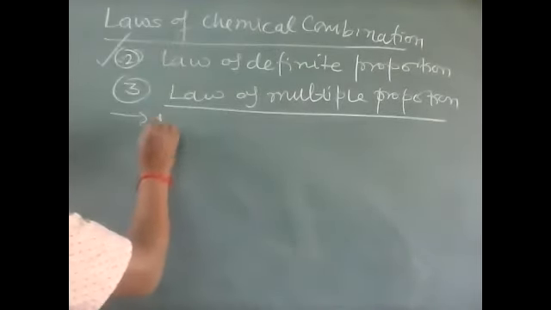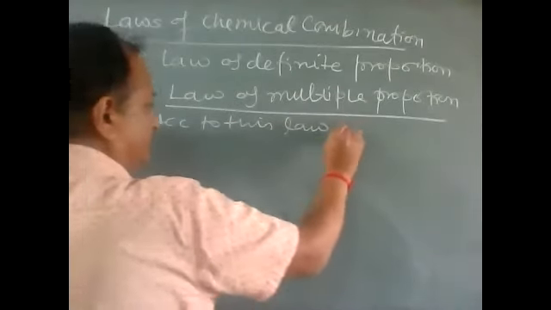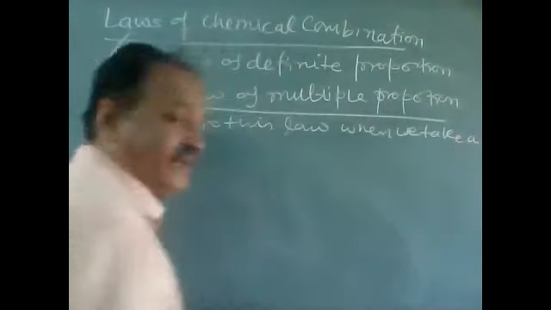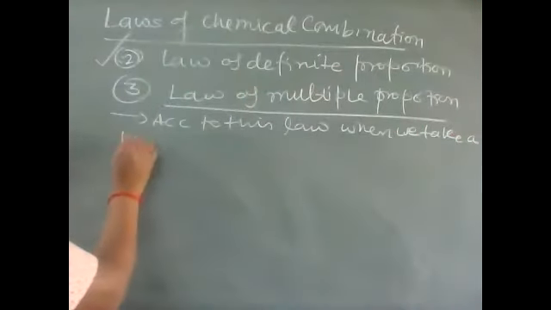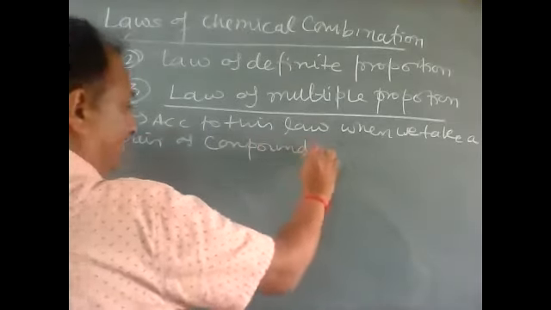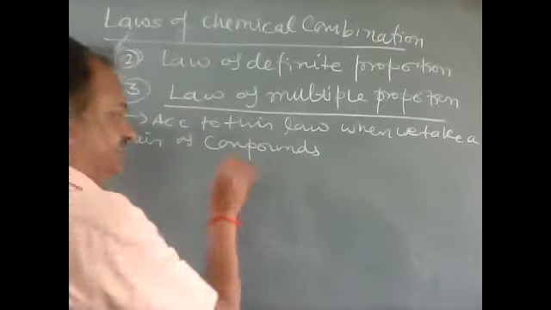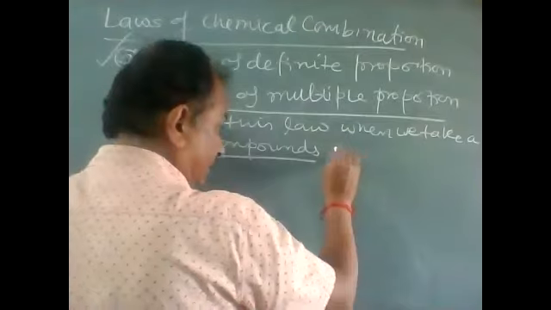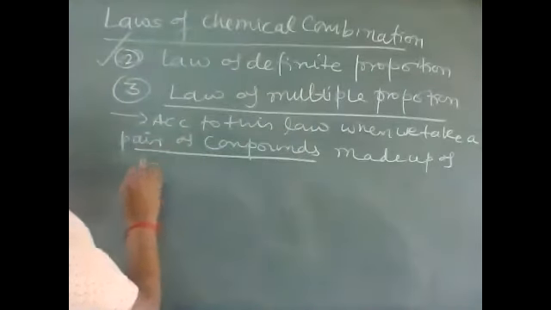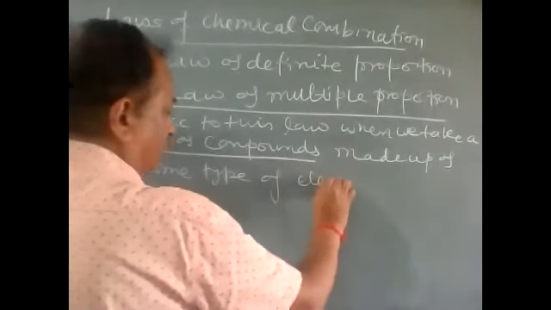According to this law, when we take a pair of compounds, meaning two compounds, there is a condition: the pair of compounds must be made up of the same type of elements.